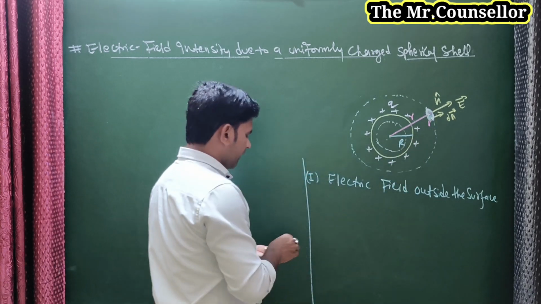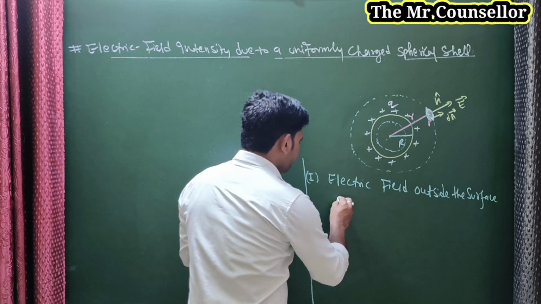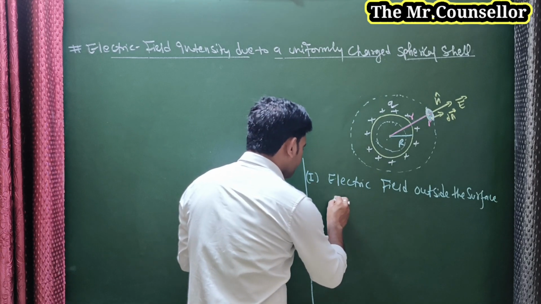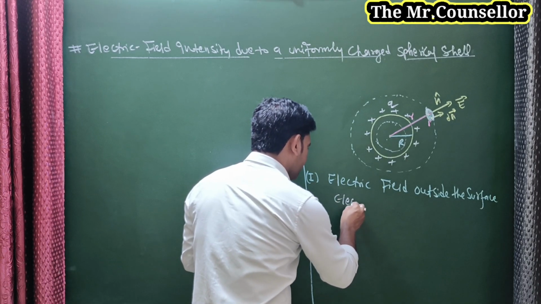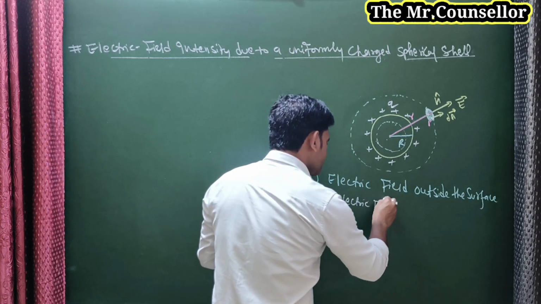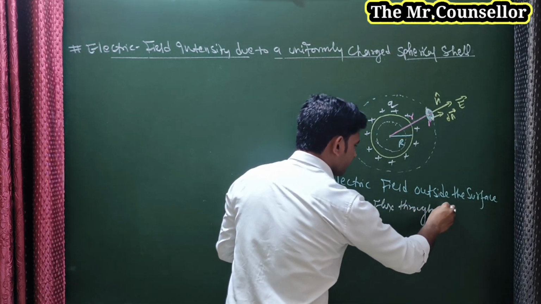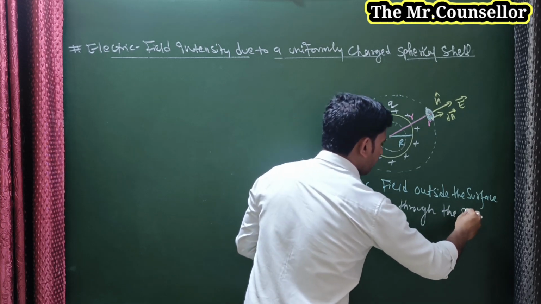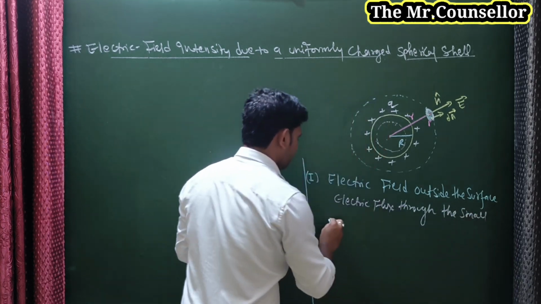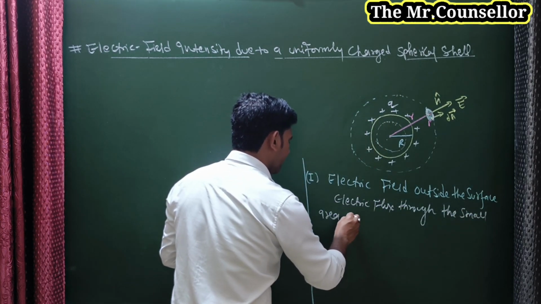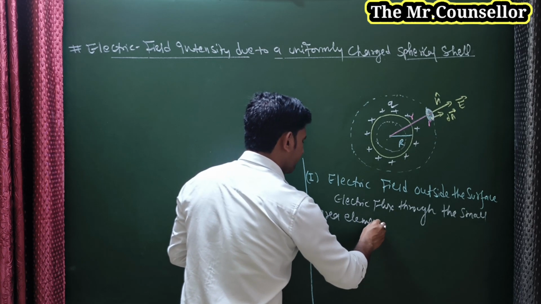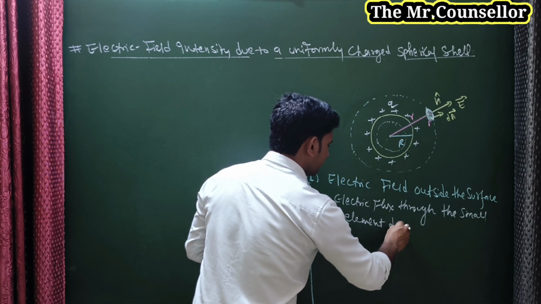So we discuss electric flux through this small area. What we can write here: electric flux through the small area element dA.